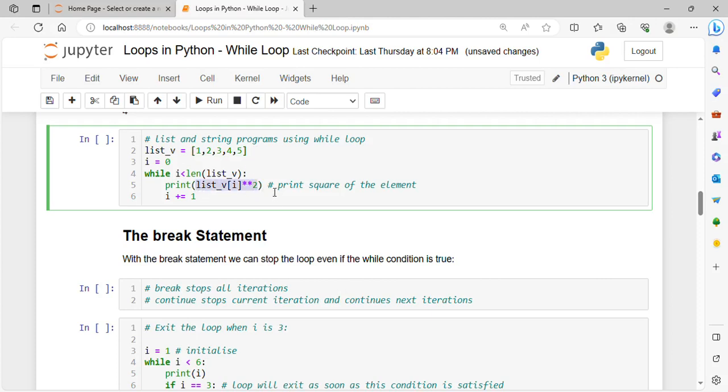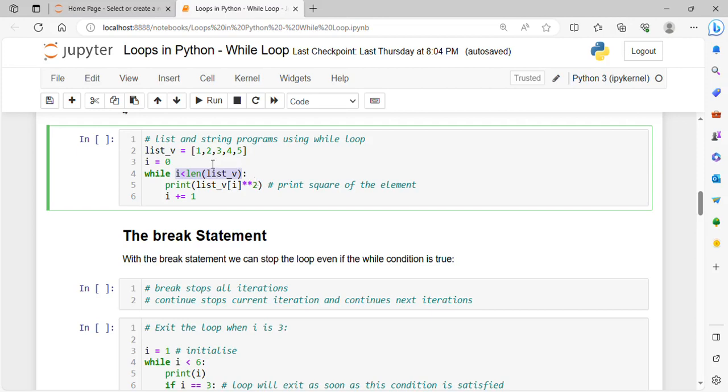I want the square of each number in the list. Let's say the list contains 1 2 3 4 5, so I want the square of 1, square of 2, square of 3, square of 4 and square of 5. So first thing I will do is initialize I equals 0. And mention the condition, since you want to iterate over a list. How many iterations will there be? As many iterations as the length of the list. There will be n iterations, where n is nothing but the length of the list.